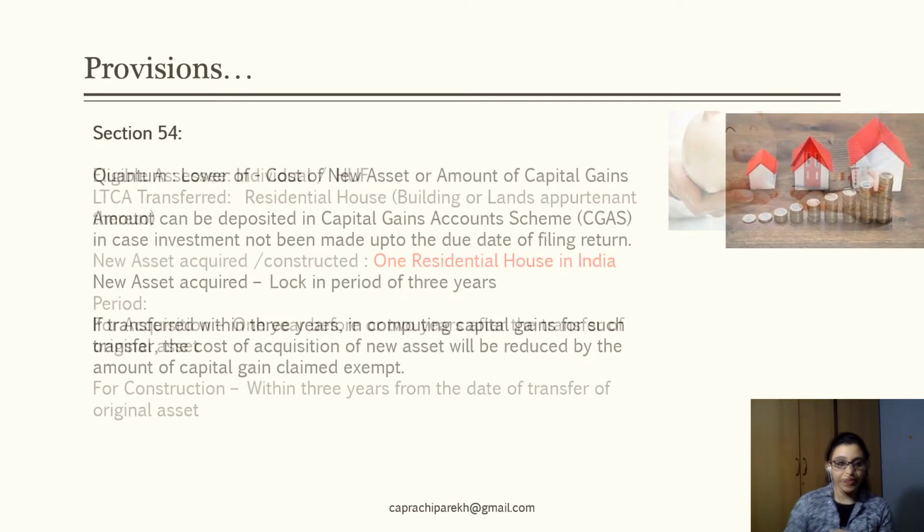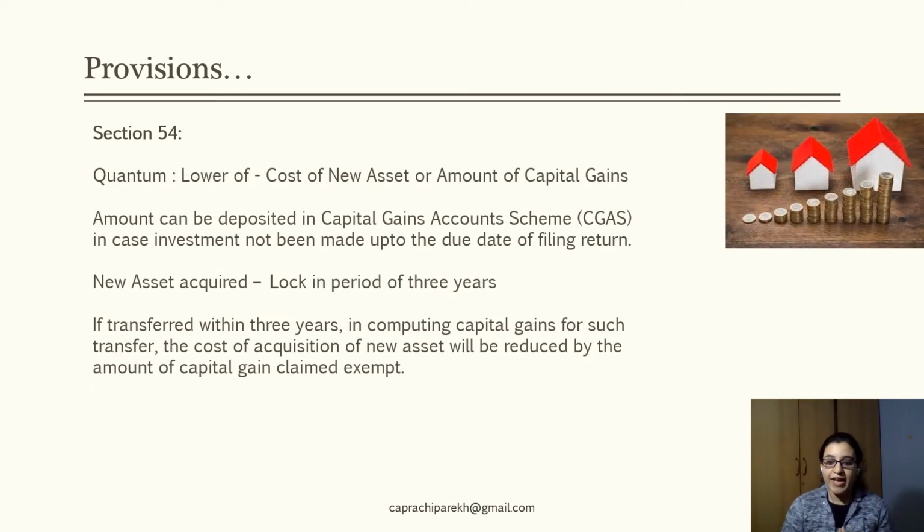Moving further. The quantum of exemption under section 54 is the cost of new asset that is acquired or constructed, or the amount of capital gains from the transfer of the original capital asset, whichever is lower.